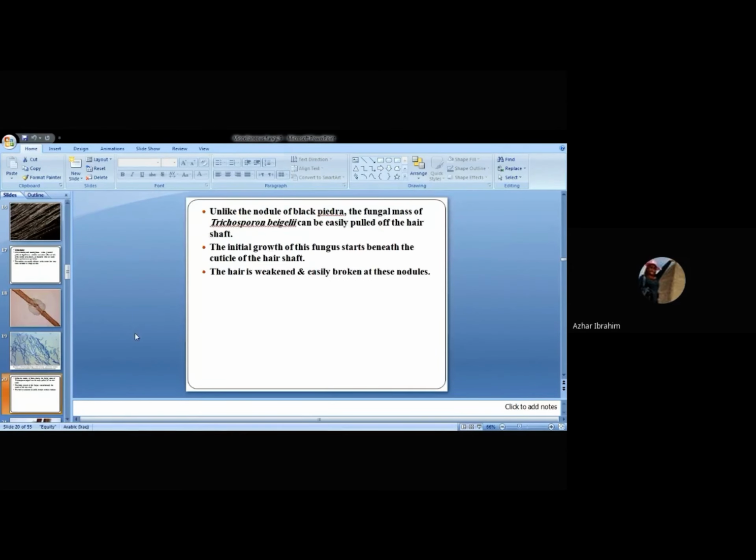Unlike the nodule of black Piedra, the fungal mass of Trichosporon beigelii can be easily pulled off. We said it is soft and mucilaginous, therefore it can be easily pulled off the infected hair shaft, in contrast to black Piedra, which is firmly attached to the hair shaft. The initial growth of this fungus starts beneath the cuticle of the hair shaft. The hair at the point of attachment of the nodules is weakened and breaks easily.